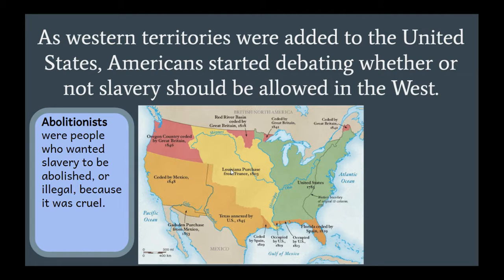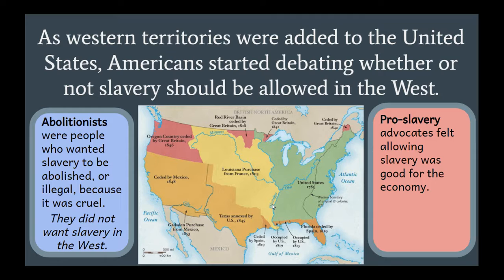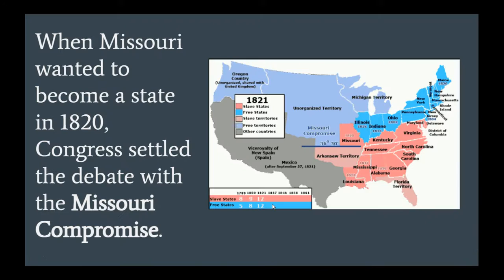Abolitionists were the people who wanted slavery to be abolished or illegal because it was cruel. Abolitionists did not want slavery in the West. They wanted it to stay concentrated in the southeastern part of the United States. Pro-slavery advocates felt that allowing slavery was good for the economy, and they did want slavery to be allowed in the West as we got more territory and states.